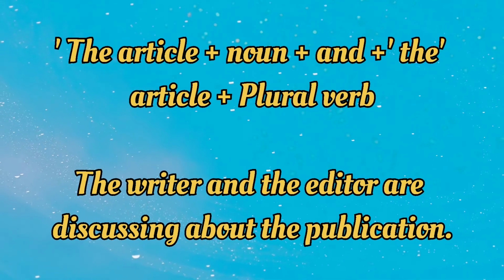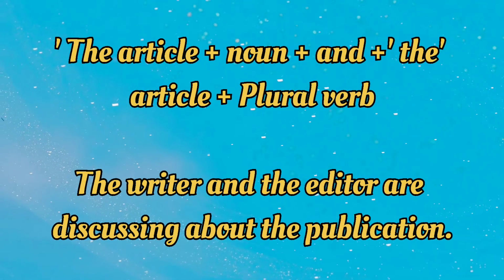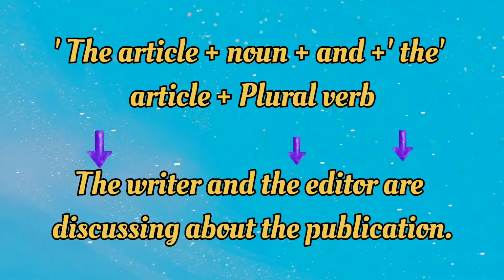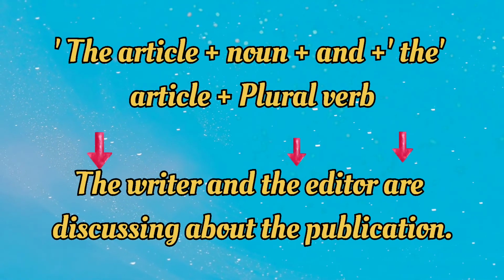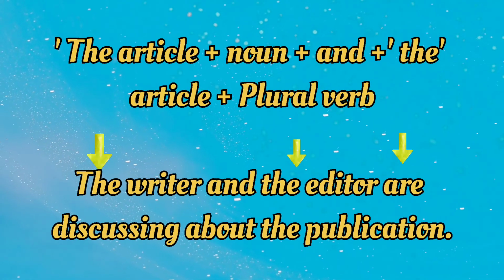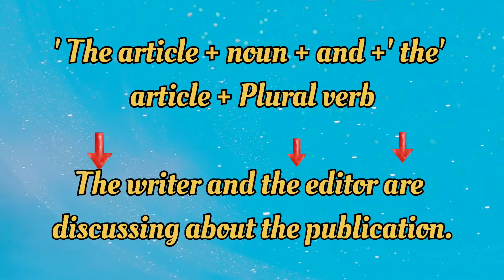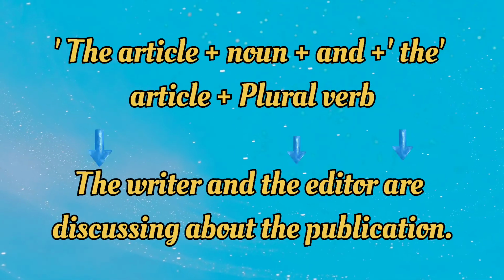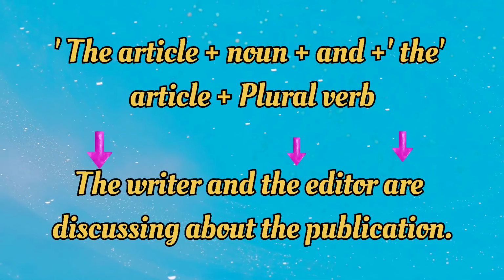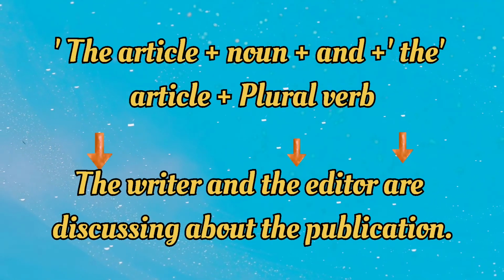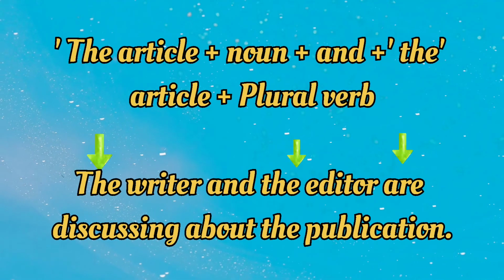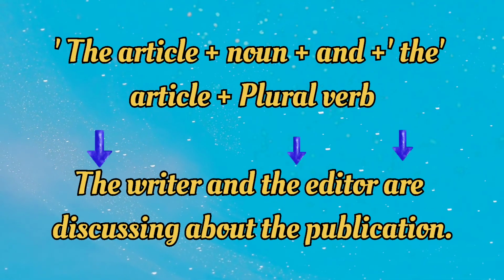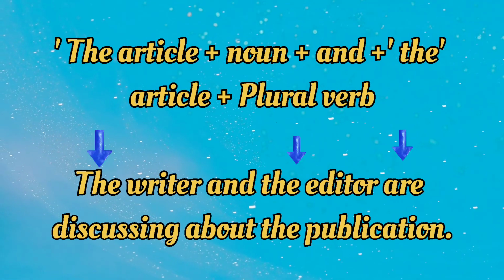Let's see the next example. The plus noun plus and plus the plus noun plus plural verb. That means the writer and the editor are discussing the publication. Here the writer and the editor are different persons. That's why the verb are should be written there. They are two persons, so the verb are should agree there. So the writer and the editor are discussing the publication.